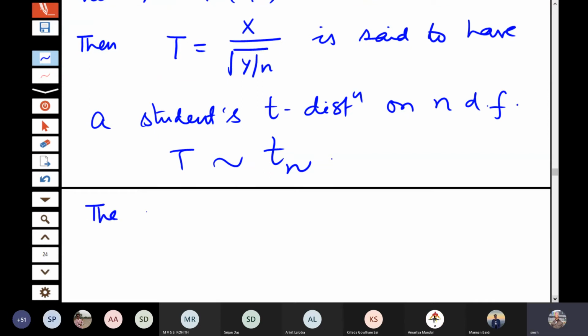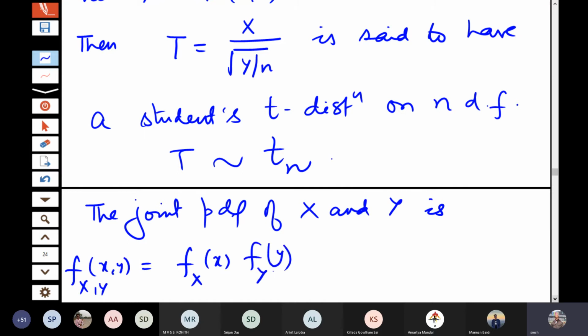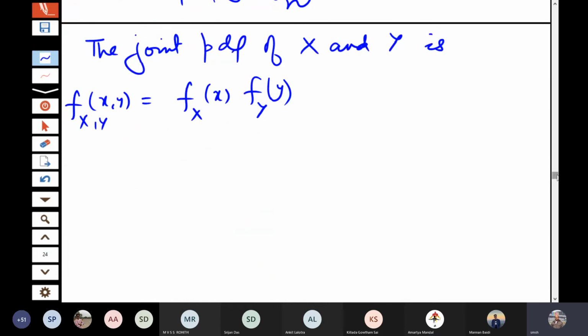You write the joint PDF of x and y, so that is f(x,y), that is the product of the individual distributions because of the independence. Here you can actually see the usage of independence, because if we don't have the independence, then there is no way of writing down the joint distribution.